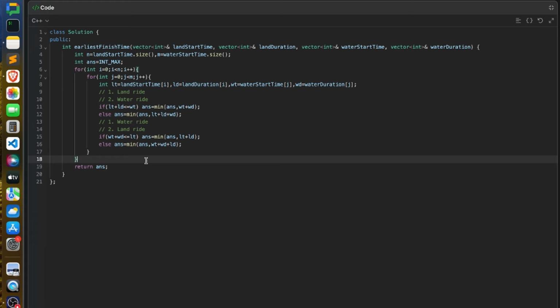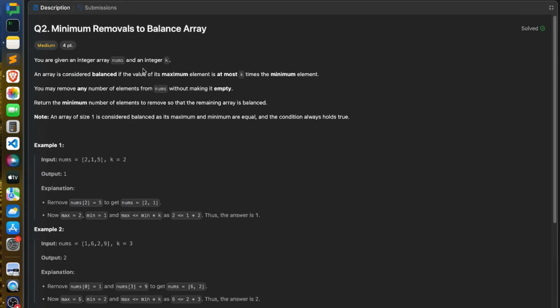Now let's look at the second problem. This is the second problem asked in today's contest. It says you are given an integer array nums and an integer k. Now this array is called balanced if your maximum element in the array is at most k times the minimum element, right? So your max element should be less than or equal to k times the minimum element, and you may remove any number of elements from the given array nums without making it empty.